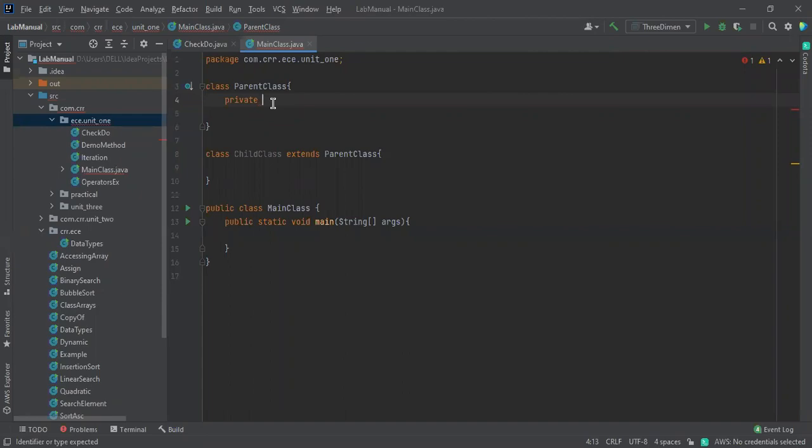In that way, these people made some encapsulated data. We call it data hiding. You are going to hide your data by using some access control. Suppose I take int ID. I don't want to share this ID with these people. Even myself, sometimes I want to hide more information. So based on that, we have to mention a private access here. How many access controls do we have? One is private, next is public, and one more is protected.